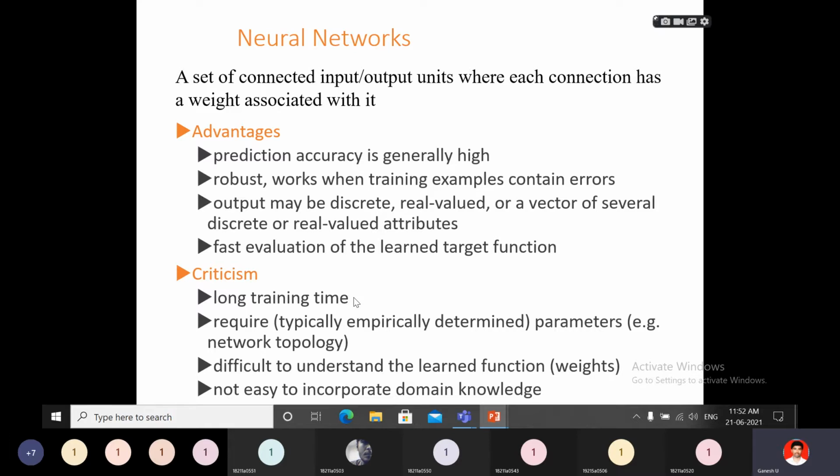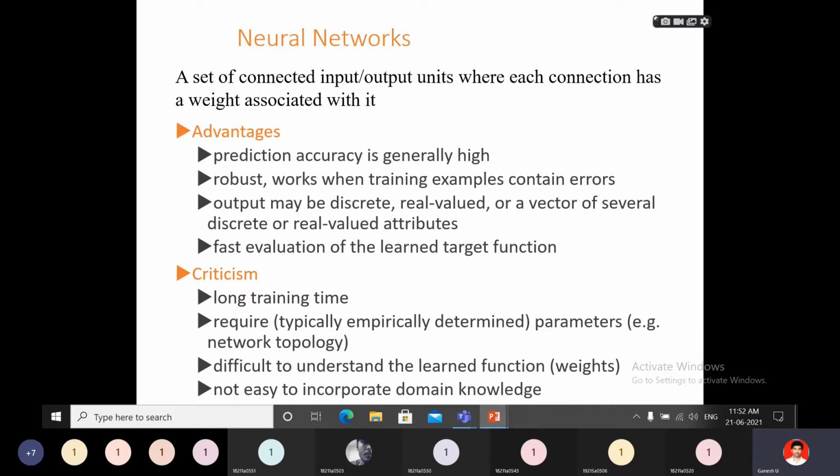By using a neural network, the main advantage is that you can get very good, exact, efficient results. Accuracy is the main benefit of neural networks. You can get the result fast and exact, with real values and discrete values. There is no approximation; you can get the exact result. So these are the advantages, but the problem is long training time.